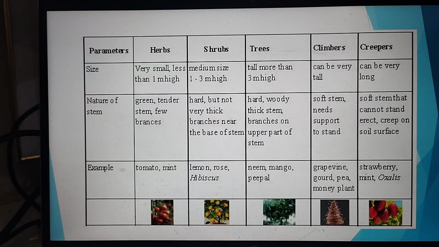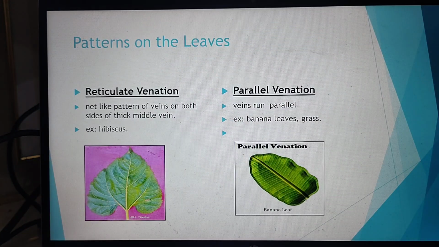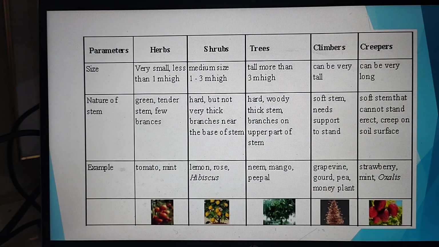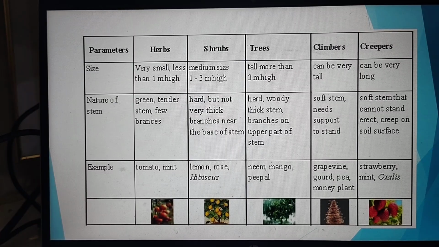Their stems are very soft, but they need support to stand. Examples are grapevine, money plant, pea, etc. Creepers creep along the ground. Because of the soft stem, they cannot stand properly, so they need to creep on the surface. Examples are strawberry, mint.